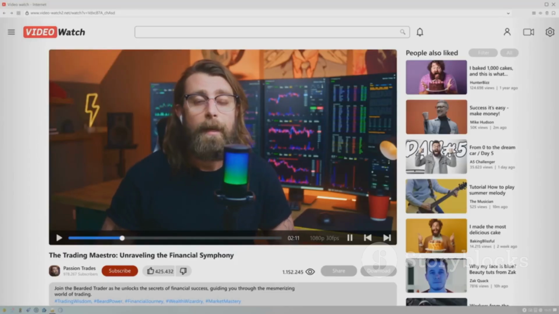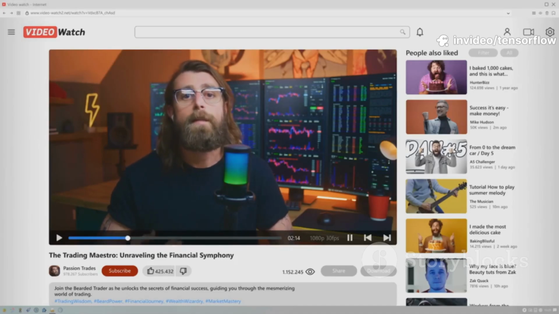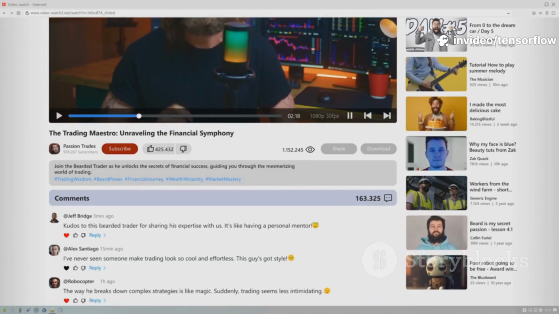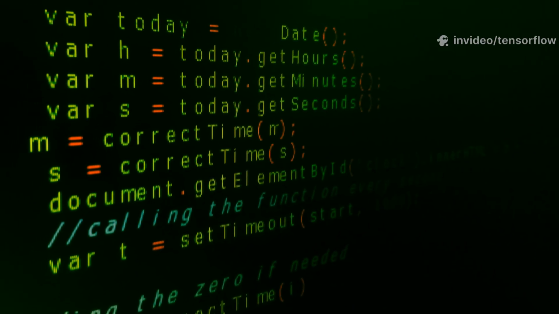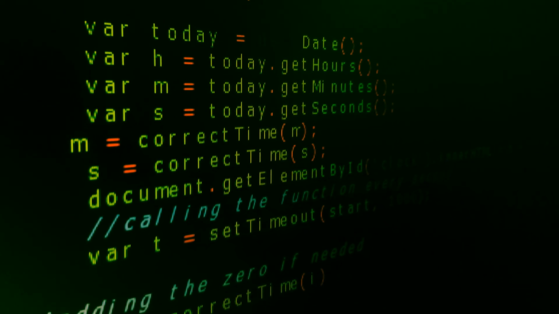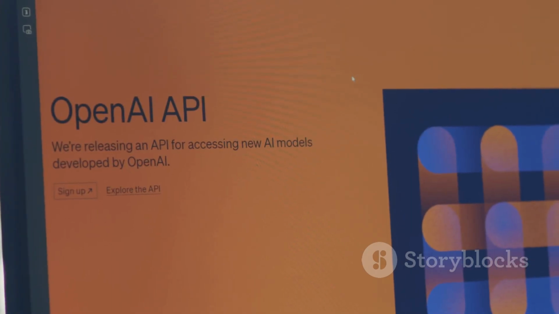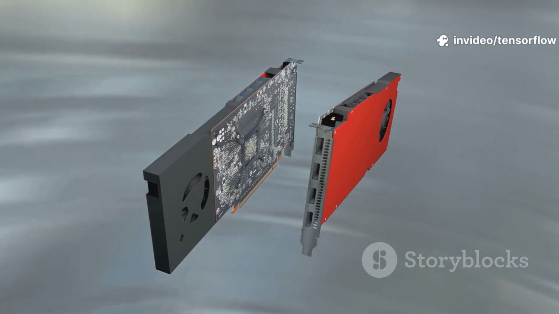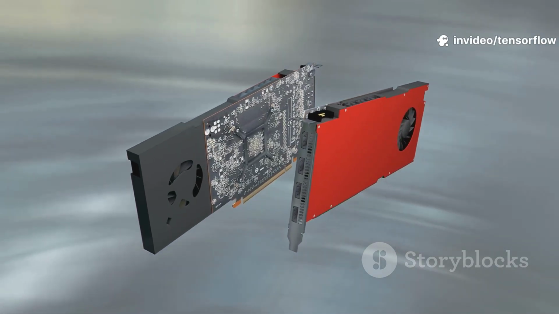Beyond native mobile apps, TensorFlow is also making AI universally accessible through the web with TensorFlow JS. This library allows you to define, train, and run machine learning models directly in any modern web browser using JavaScript. This eliminates the need for users to install any special software. The 2025 release brings improved support for WebGPU.